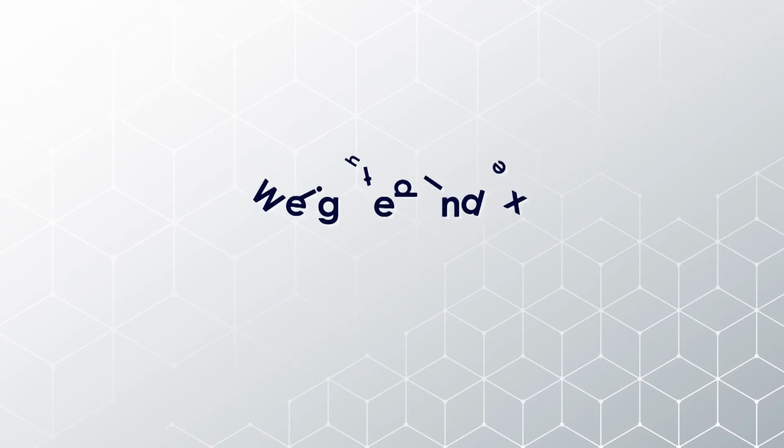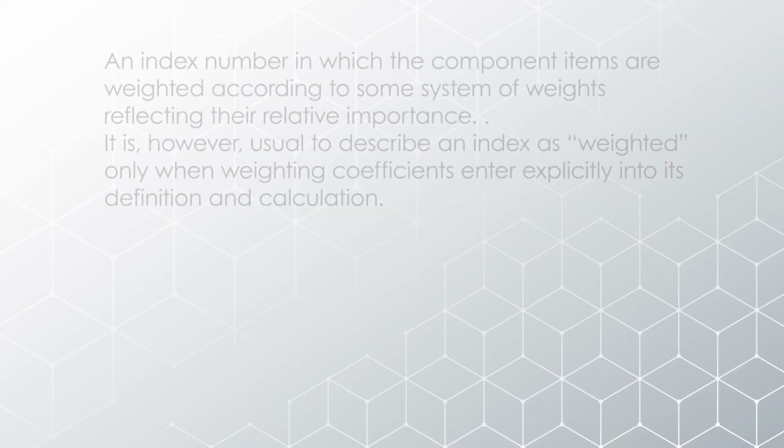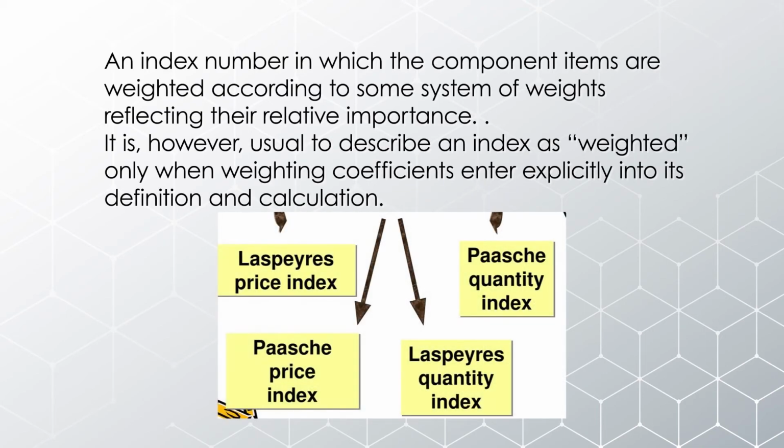So weighted index, if we go more into the backdrop, is bifurcated. It is calculated by Laspeyres price index and Paasche quantity index. A weighted index is an index number in which the component items are weighted according to some system of weights reflecting their relative importance. It is however usual to describe an index as weighted only when weighting coefficients enter explicitly into its definition and calculation.